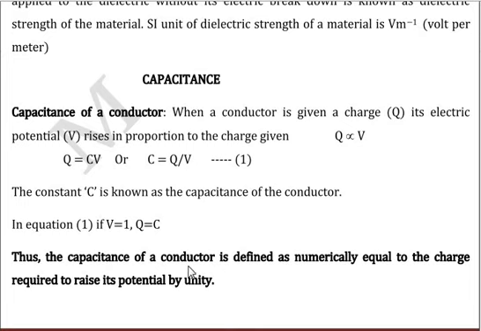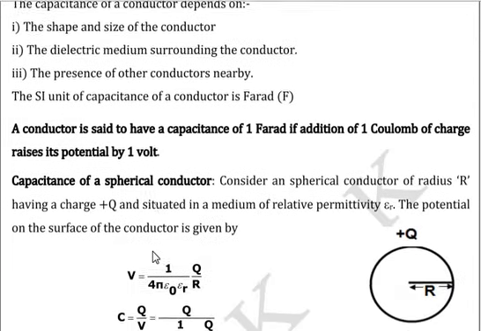The capacitance of a conductor is defined as numerically equal to the charge required to raise the potential of the conductor by 1 volt. As you go on adding charge onto a conductor, the potential of the conductor also goes on increasing.